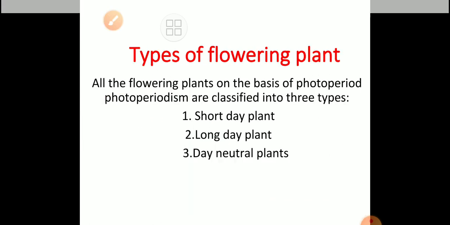After this discovery, my friends, we have to learn about the types of flowering plants. There are three: SDP, short day plant; LDP, long day plant; and DNP, the day neutral plants. So all the flowering plants on the basis of photoperiodism are classified into three types: short day plant, long day plant, day neutral plant.